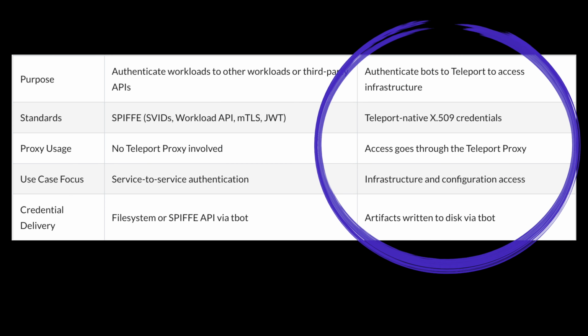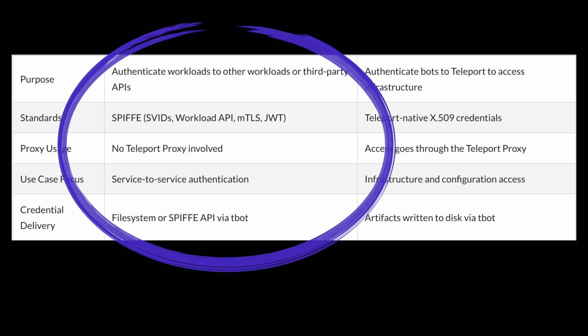In this video, we'll look at how Teleport handles non-human identities. First, how Teleport grants machines and workloads access to resources enrolled in Teleport, and second, what we call universal identity, which is about issuing short-lived, SPIFFE-compatible identities that extend trust beyond Teleport itself.